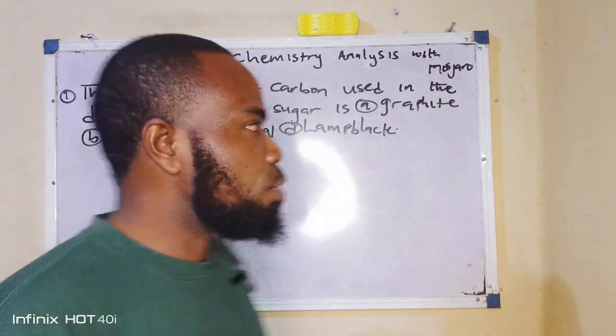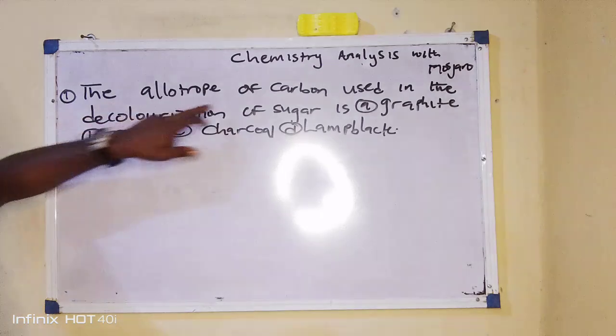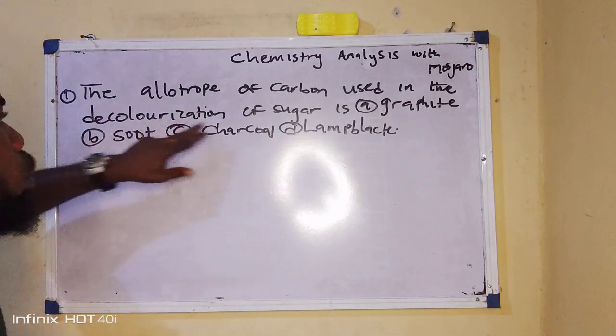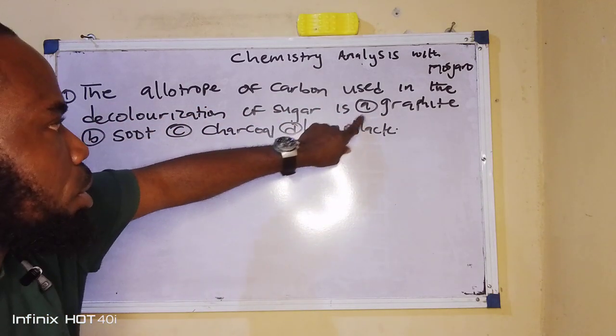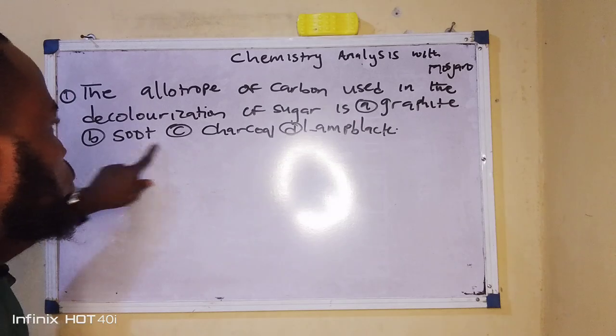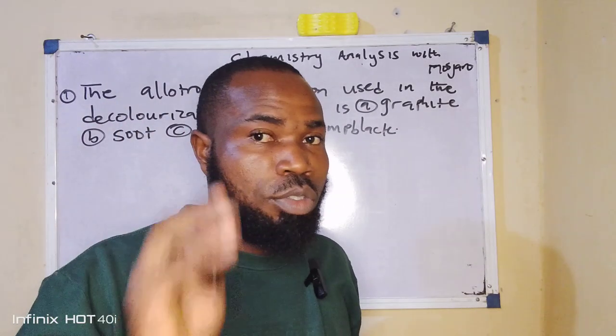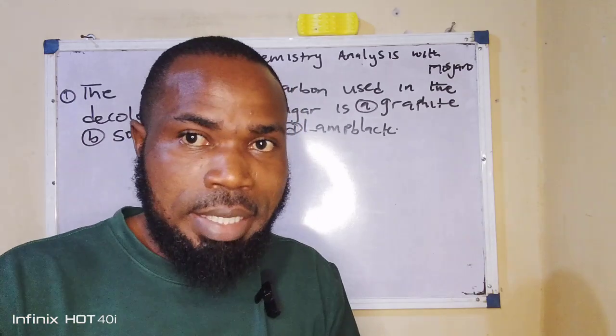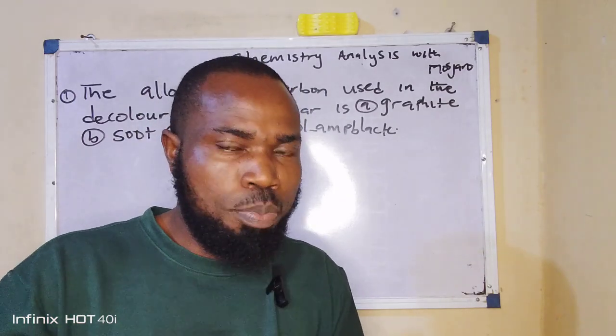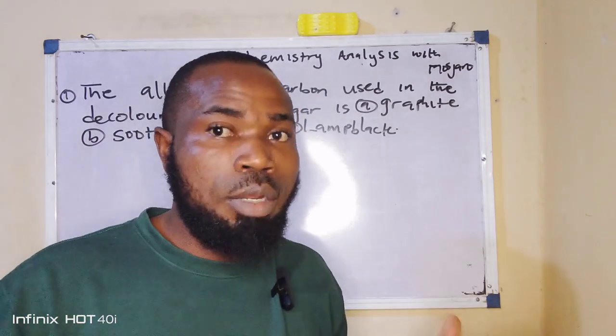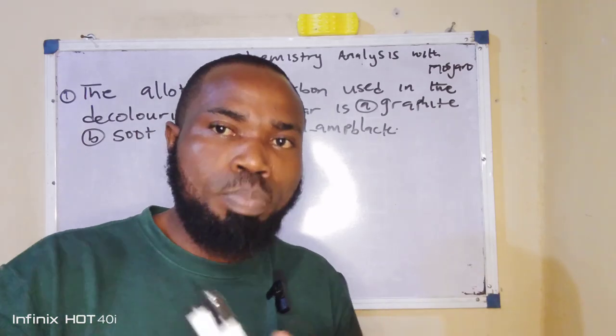So, what is the question? They said the allotrope of carbon used in the decolorization of sugar is dash. They said graphite, soot, charcoal, lampblack. Now, for you to know the answer to the question, first off, you need to recognize that carbon possesses allotropy. But it's not just carbon that has allotropy. There are some other elements that do possess allotropy.